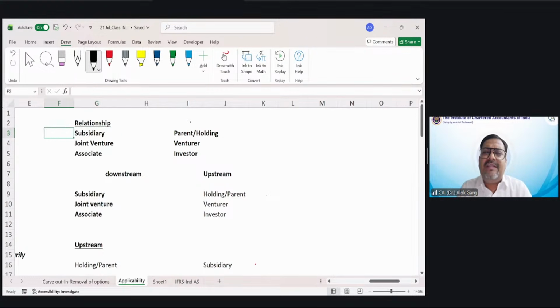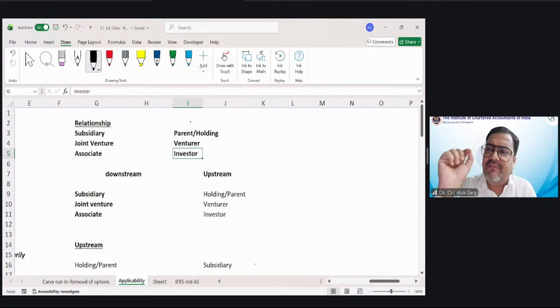So if one entity says, I am a subsidiary of that entity, what will that entity say? I am the parent or holding company of that entity. If one company says that I am a joint venture of that entity, what will the other company say? I am the venturer of that entity. If the other company says I am an associate of that entity, the other company will say I am an investor in that entity. Friends, this relationship is very, very important, right?